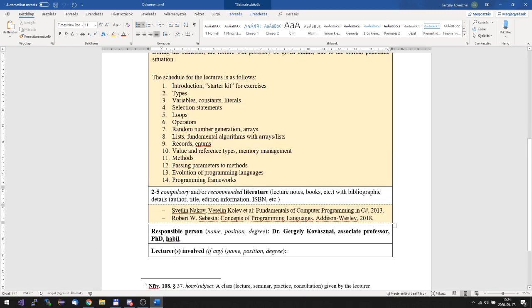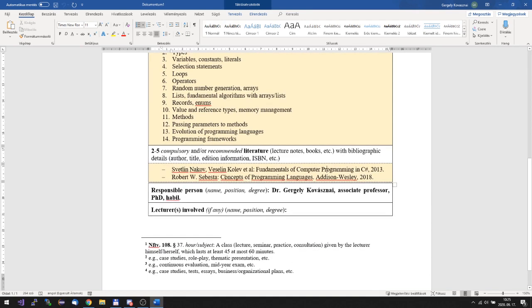The first book is an online book. The second one, well, you can torrent this book, or you can download some PDF of this book, and then you can read it. But the first one is much more appropriate for this course.